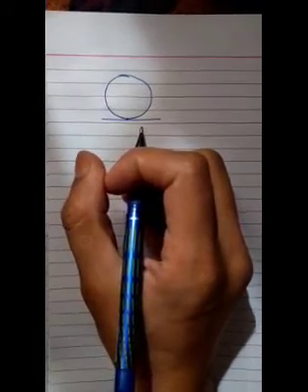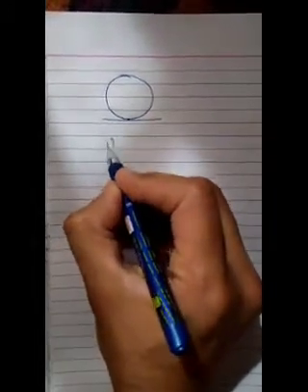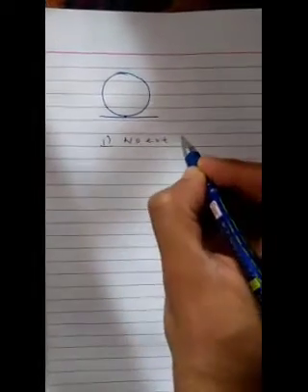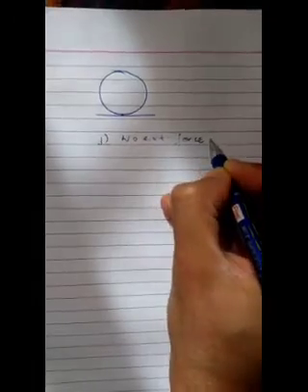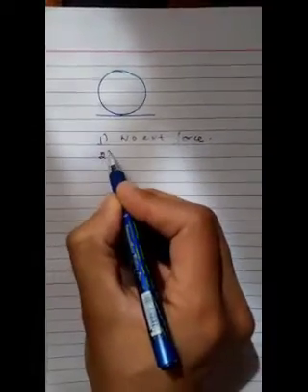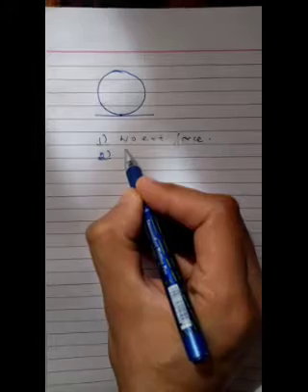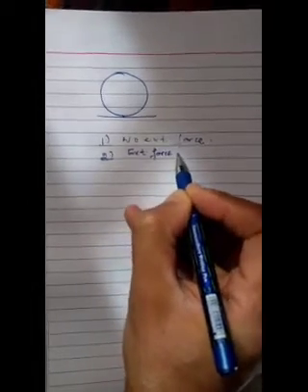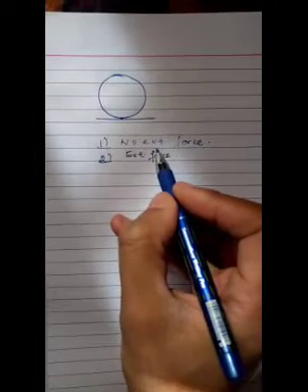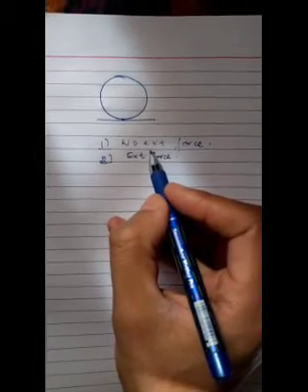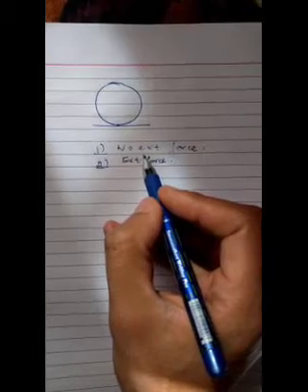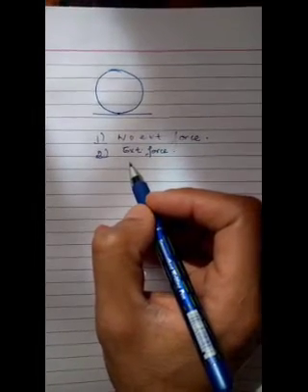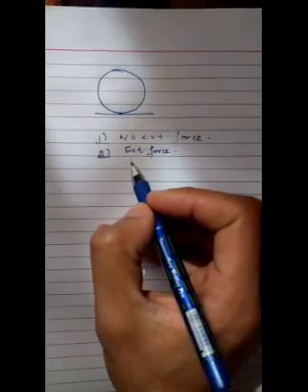The first case would be that there is no external force, and case number two would be that there is an external force present. Both of these are very different situations and very different cases, and I would try to deal with both of them, and I hope that you would understand the concept if you haven't understood it yet.